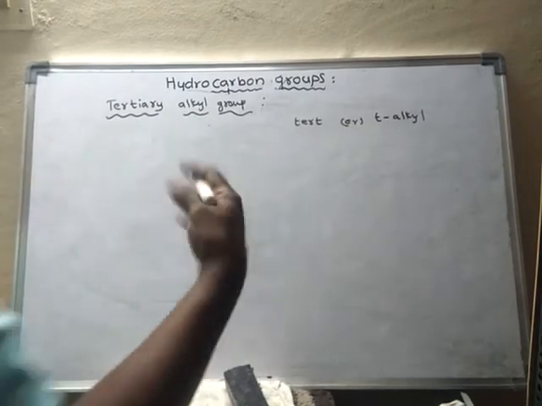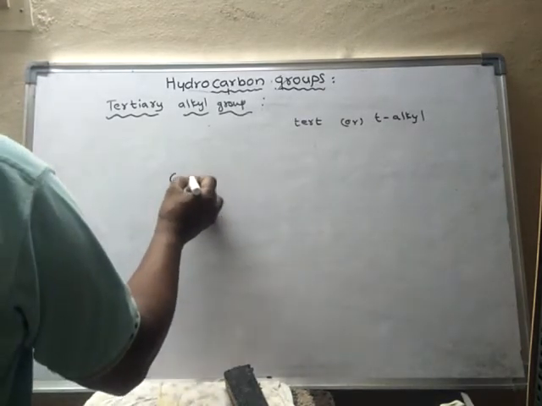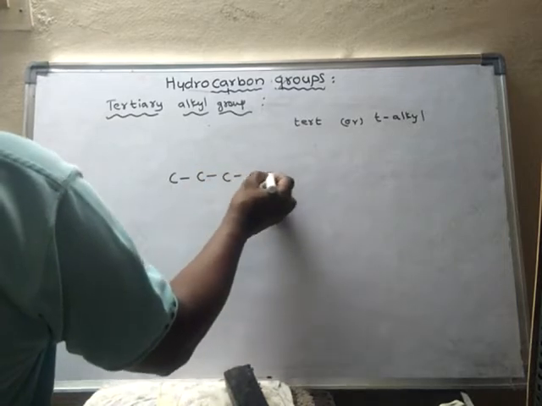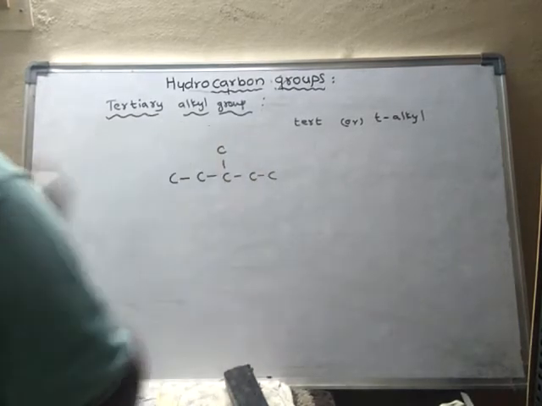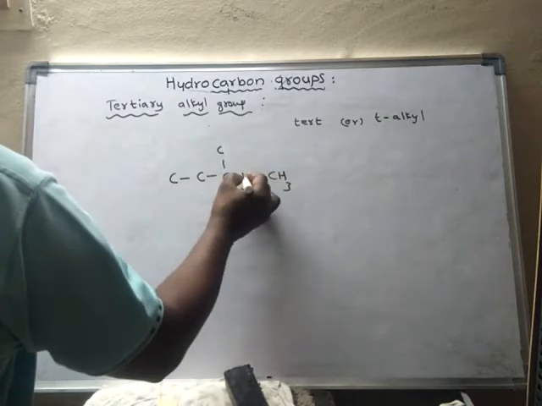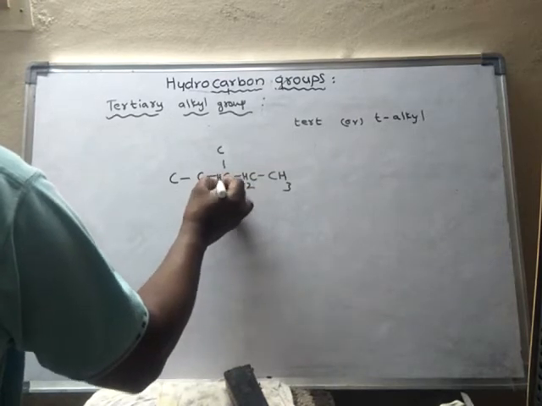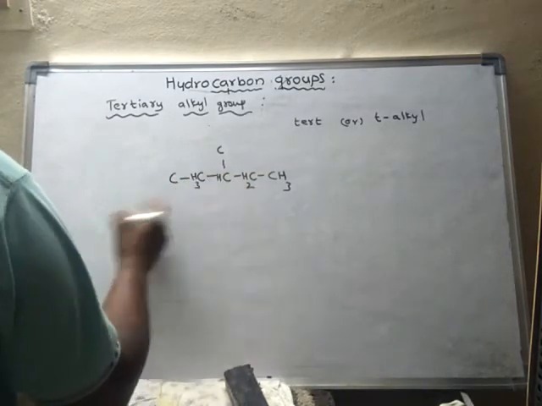Here the removal of hydrogen will be from the tertiary carbon. For example, if there is a compound like this,